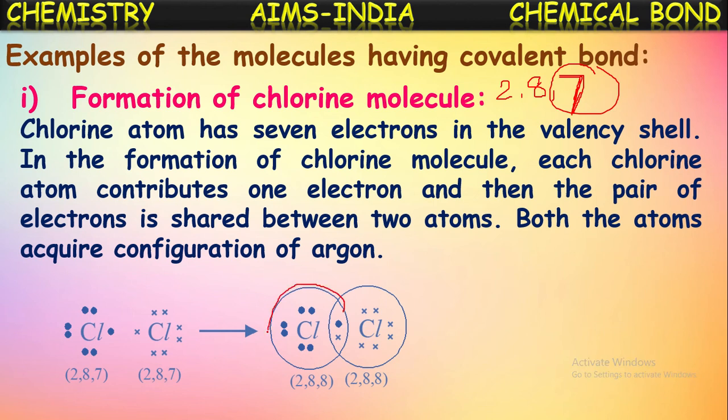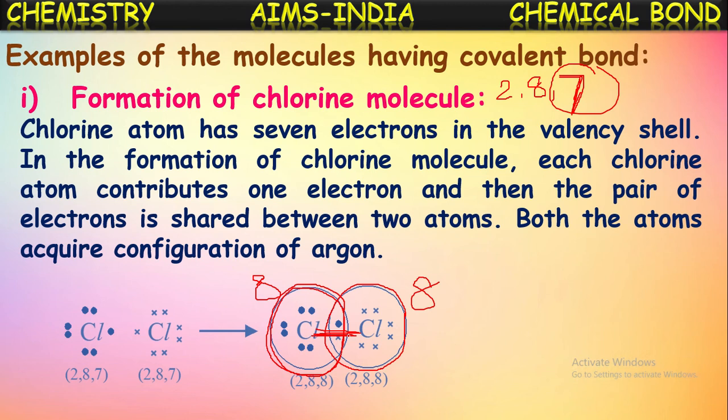Now if you observe for this chlorine atom, how many electrons are there in the valence shell? Already there are 7 electrons. It shared one more new electron. Now it became 8. By getting 8 electrons, this chlorine acquired the nearest noble gas argon configuration. In a similar way, this chlorine also already has 7 valence electrons and acquired one more electron by sharing. Now it also gets 8 valence electrons. Thus, a covalent bond is formed between these two atoms by sharing of a pair of electrons.